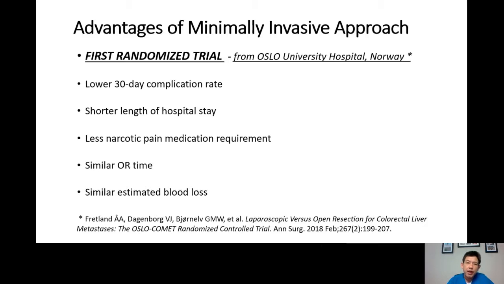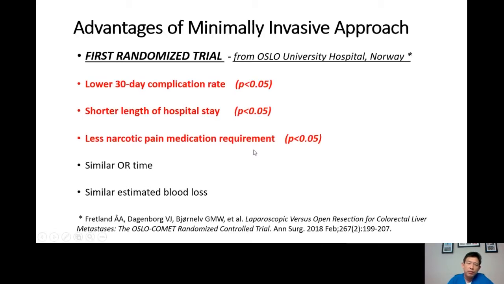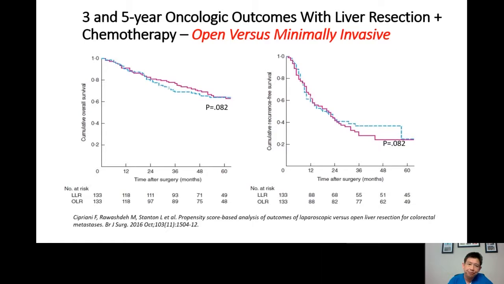This is the first randomized trial from Norway that compares minimal invasive versus open liver operation. The outcome of the study was that minimal invasive operation is associated with a lower 30-day complication rate, shorter length of stay, and less narcotic pain medication requirements, and all of these were statistically significant. So whenever feasible, minimal invasive approach should be favored over open approach. However, about 15 to 20% of patients still require open operation due to the tumor size or complexity.